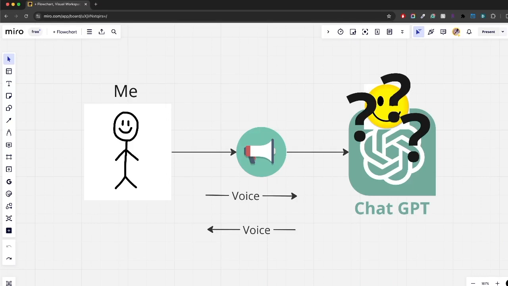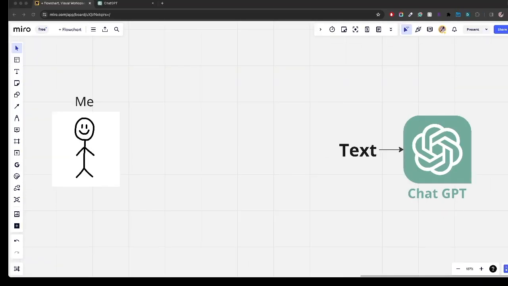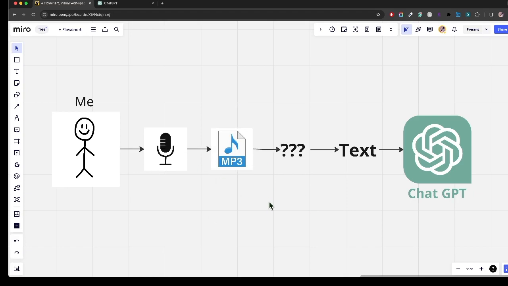Now, let's start brainstorming. So we know that ChatGPT accepts text as an input. So how do we do that with our voice? Well, first we record ourselves into a mic, or speak into a mic. That gets saved into a file. And then how do we change that file into text? Well, we use something called voice-to-text software, or VTT. And the one we're going to be using today is by OpenAI called Whisper.